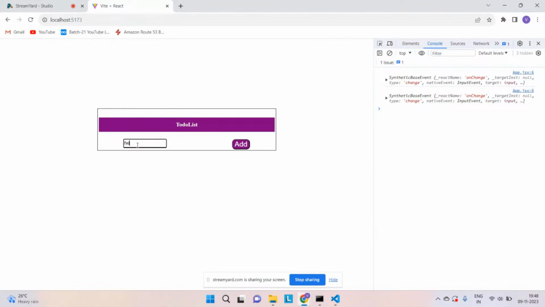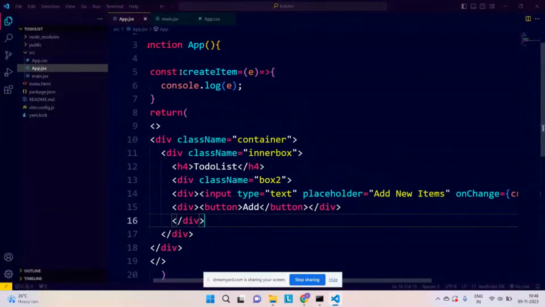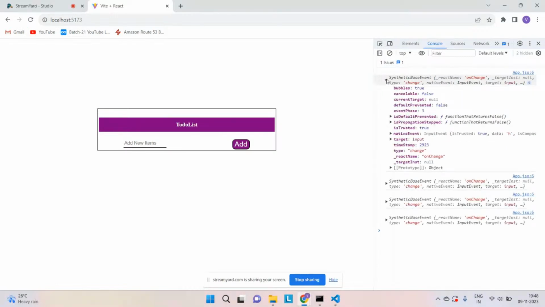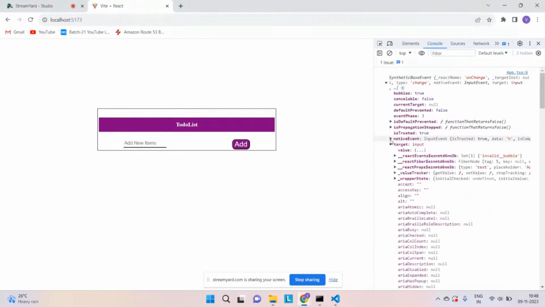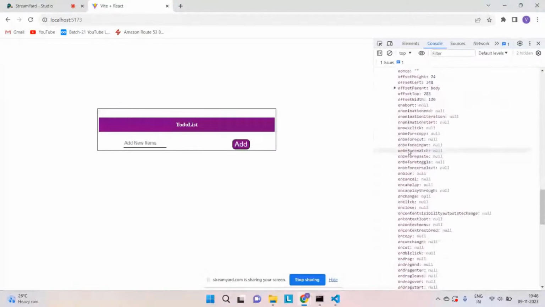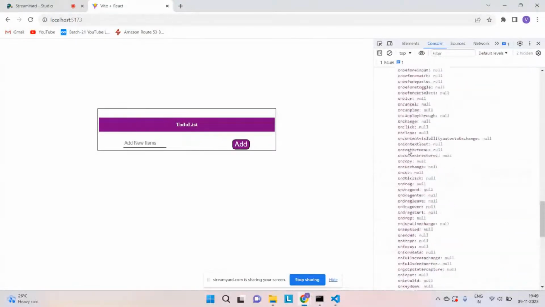As soon as I type anything over here, one event is getting called. What I have done is console.log(e), and I am able to get this thing in my console. As you can see, there is one synthetic base event, one event is triggered. If you elaborate this event, you will be able to see that in target you actually have the value of it, whatever it contains. You will be able to see this very carefully.